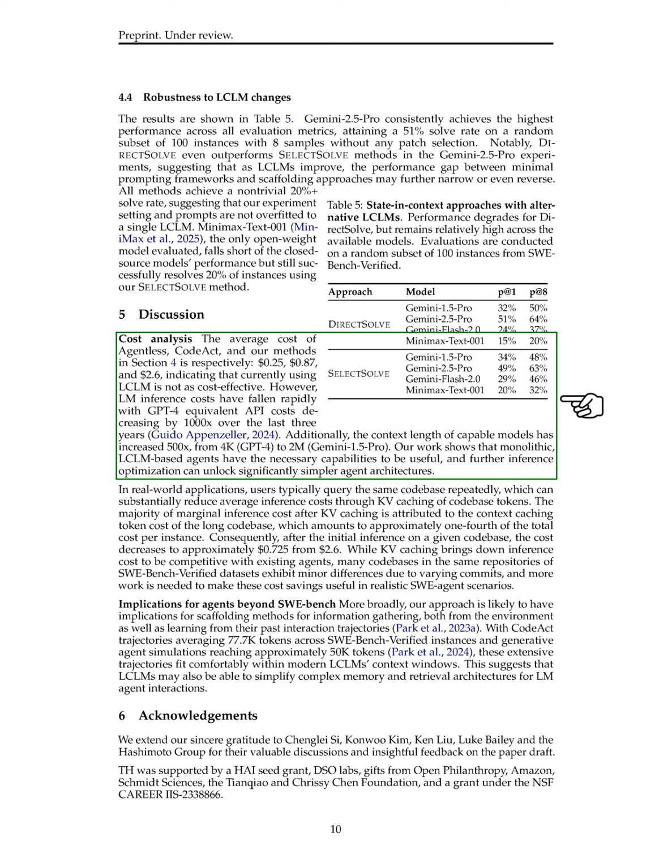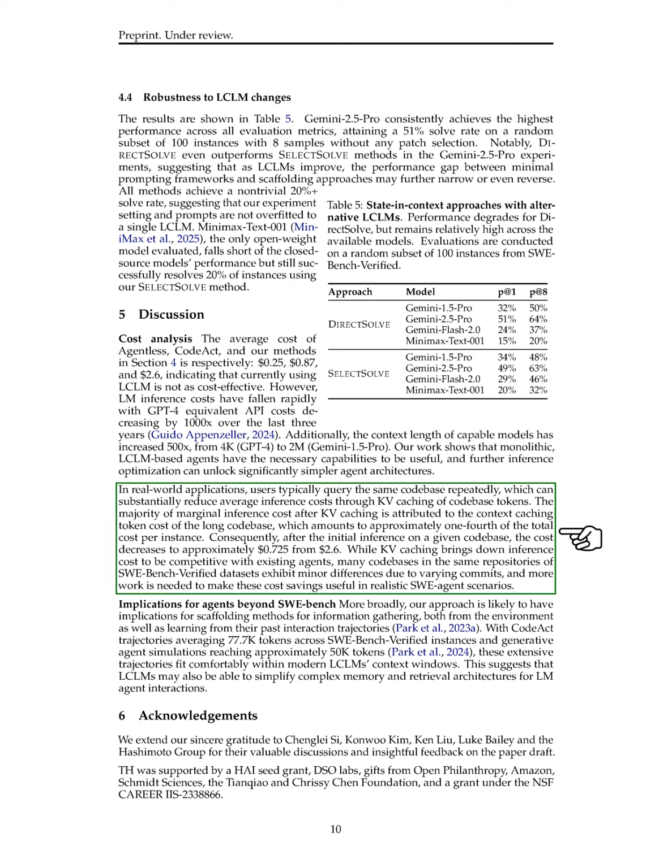Additionally, the context length for capable models has increased significantly, from 4,000 tokens for GPT-4 to 2 million tokens for GEMINI 1.5 Pro. Our findings indicate that LCLM-based agents possess the necessary capabilities to be effective, and optimizing inference can lead to simpler agent designs.